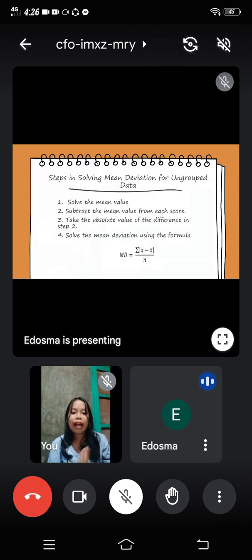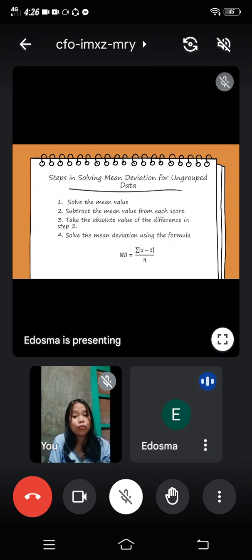Before having that example, let's have these steps in order for you to be guided. Steps in solving the mean deviation for ungrouped data. First, solve the mean value. You have to get the mean value first. Next, subtract the mean value from each score. Third, take the absolute value of the difference in step 2. And fourth, solve the mean deviation using the formula.